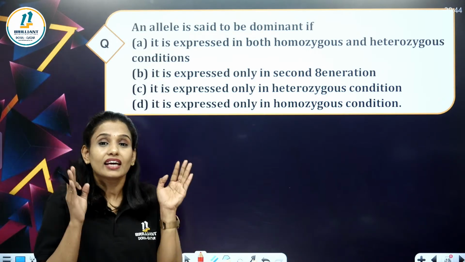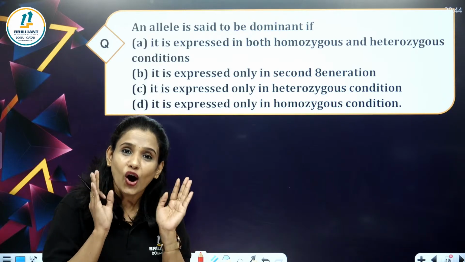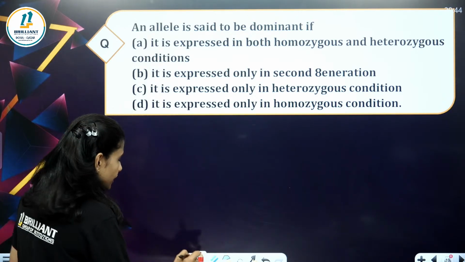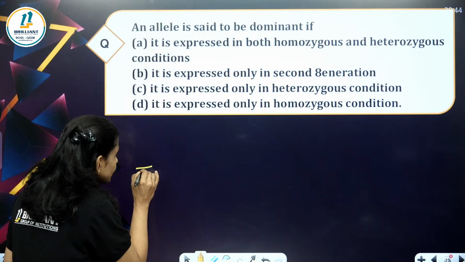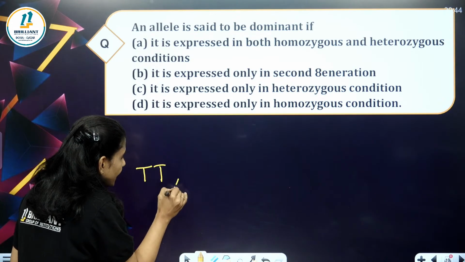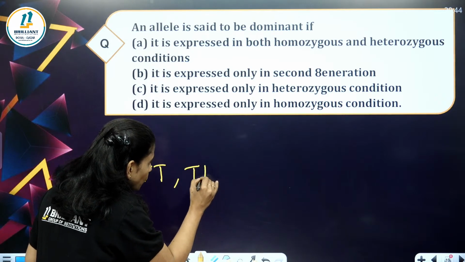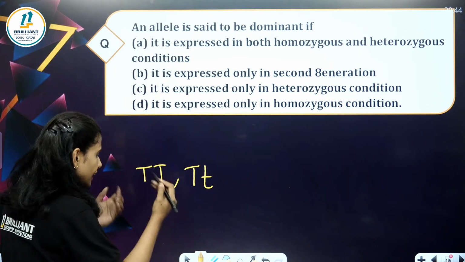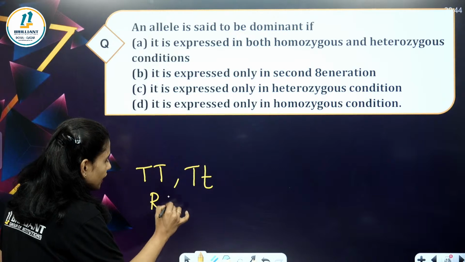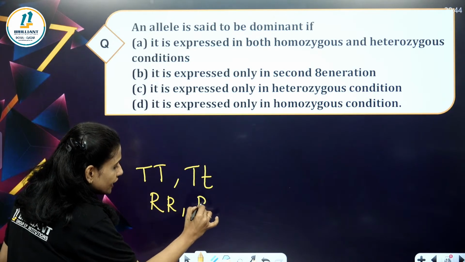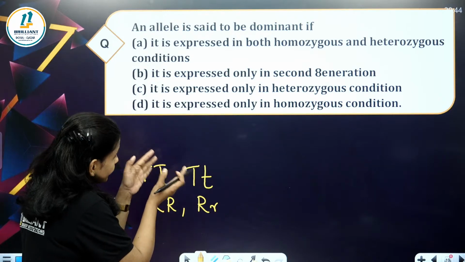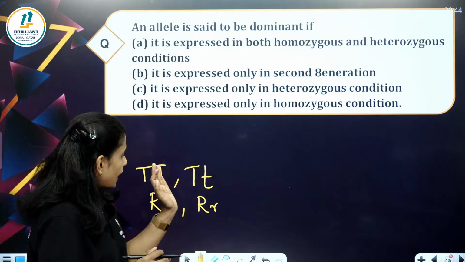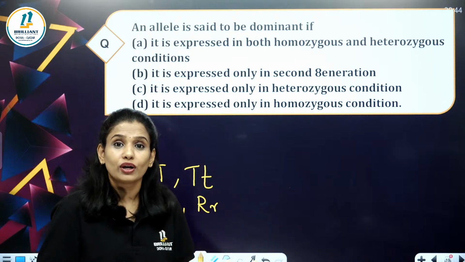We can say an allele is dominant when it expresses in both homozygous and heterozygous conditions. Any character you can write. Capital R is red. Capital R, small r is also red. Capital T is tall. Capital T, small t is also tall.